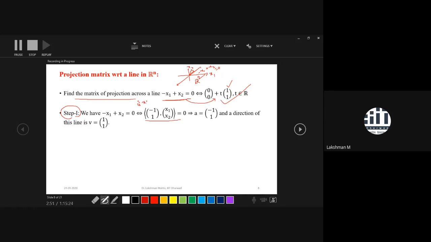Through that you will get the normal of the hyperplane, but you need just the direction. The direction you will get through the line representation. So from the line representation you got the direction, and you have identified everything about that line. Then in the next step, step 2, you define the projection.